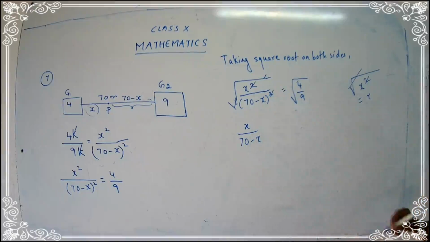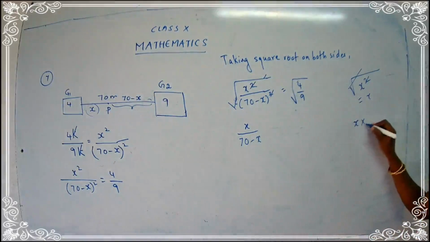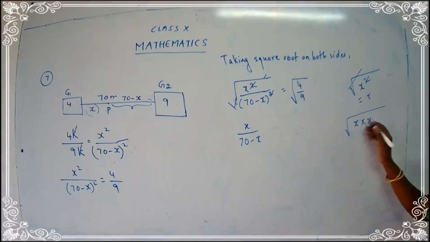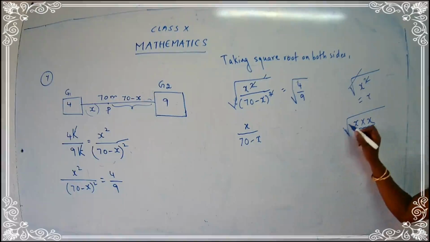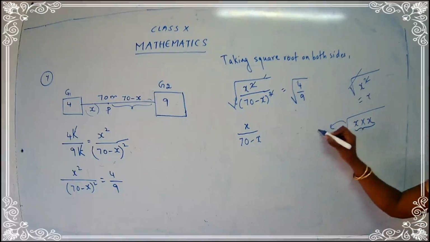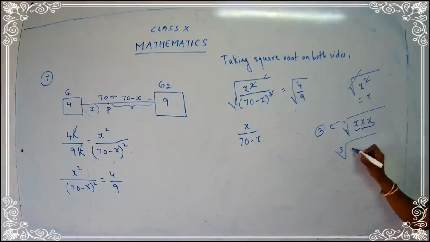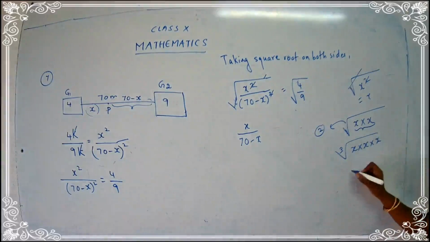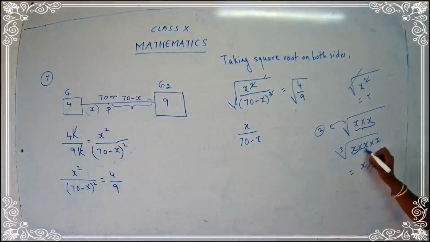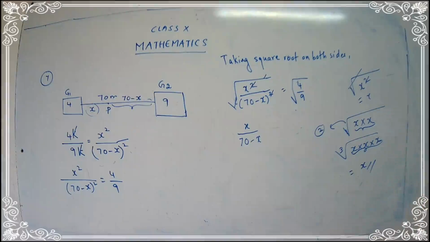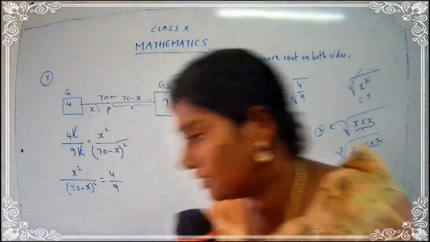You know the meaning of x square, children, yes? x square means x into x. So what is the meaning of square root? From 2, you have to take 1 at a time. And if it is cube root, take 3, that from 3, you are going to take 1 at a time. This is square root. If nothing is mentioned, you have to take it as 2. If you have cube root and you have x into x into x, this means the answer is x. That is, from 3, you have to take one number, x. I hope you are clear. Okay, now let's start with the next one.